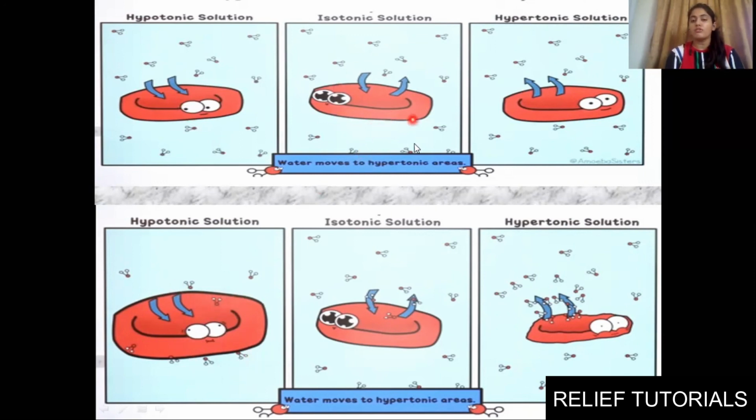Here the concentration of water molecules is the same inside and outside the cell, so the cell will not show any change in shape. No net movement, so isotonic solution. And here the concentration of water molecules is higher inside the cell and low outside, so it will keep on losing water and the cell will shrink. So that is known as hypertonic solution. Clear? Fine.